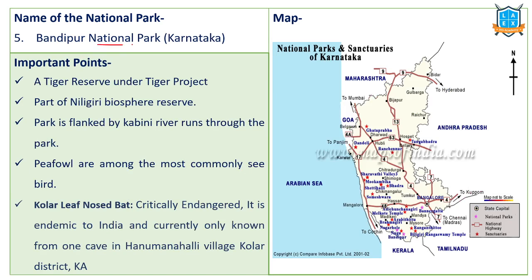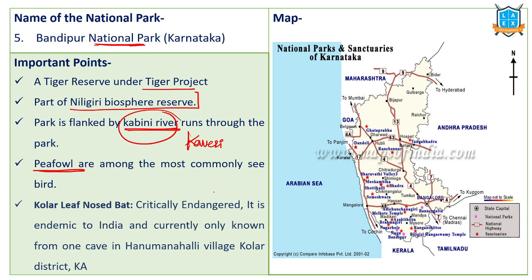Next one, Bandipur National Park. Bandipur, very important, located in our Karnataka. This Bandipur Tiger Reserve, after that upgraded as National Park. Bandipur Tiger Reserve, initially Tiger Reserve, it's part of Nilgiri Biosphere Reserve. This park is flanked by Kabini River. Kabini River is a tributary of Kaveri River. So through this particular national park, this particular river flows.